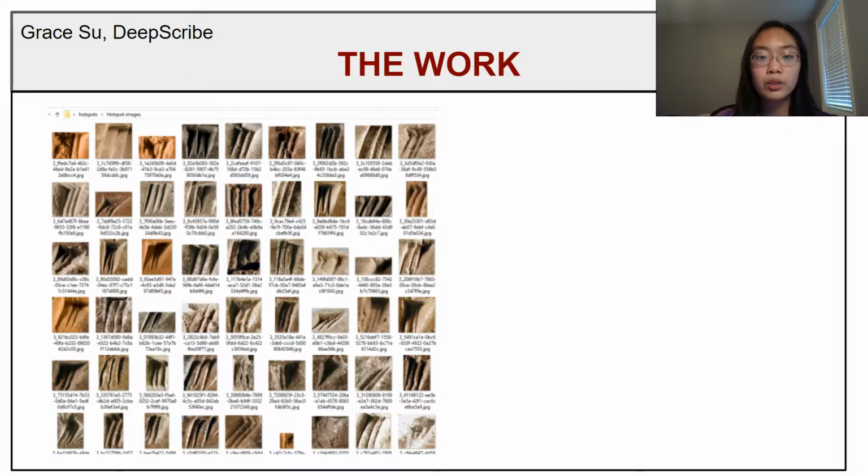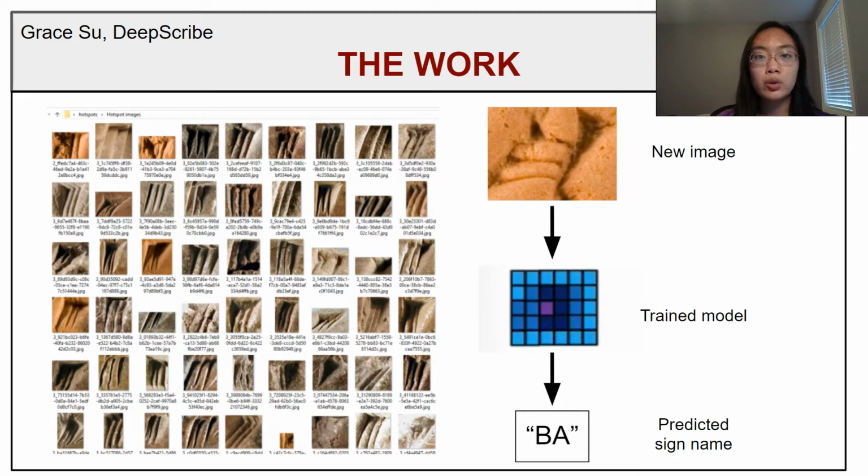The model, as its training data, takes images of individual signs which have been highlighted from tablets and annotated by cuneiform experts as hotspots on the OCHRE data service. Then, when the model is given a new image of a sign, it can predict the sign's name. My mentors and I investigated how applying different image processing and machine learning techniques affected the model's accuracy.